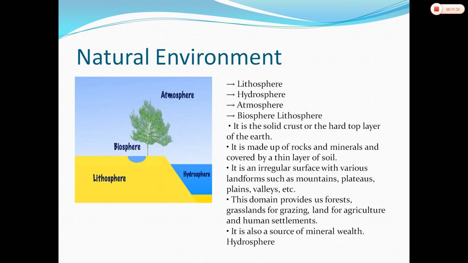These are all the things which come under the natural environment. So what is lithosphere basically? The lithosphere is a solid crust or the hard top layer of the earth, means on which we live, on which we build and construct our homes. This all comes under the lithosphere, means the land.